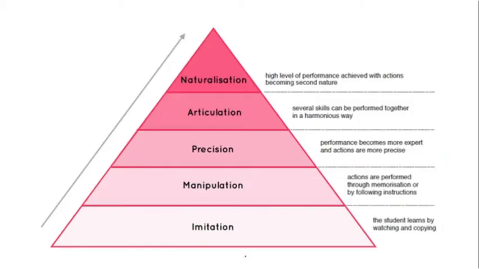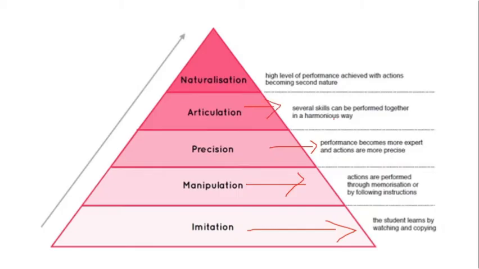When we come to your psychomotor domain, that is imitating, it means copying or watching someone. Manipulation, your actions are performed through certain instructions or memorization. Precision, where you come up with actions which are more precise, helps you to become perfect with your performance.